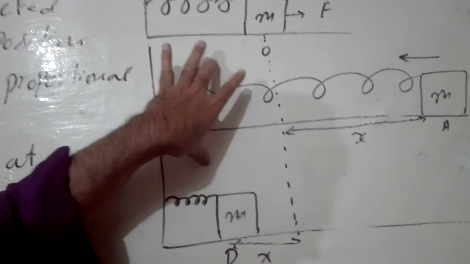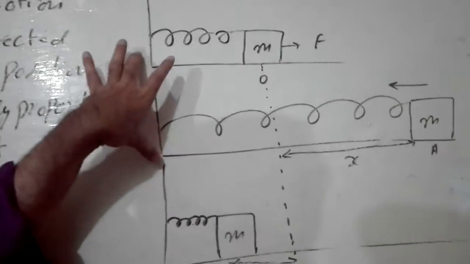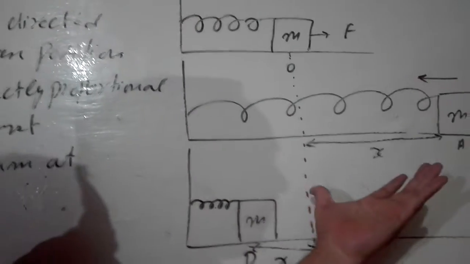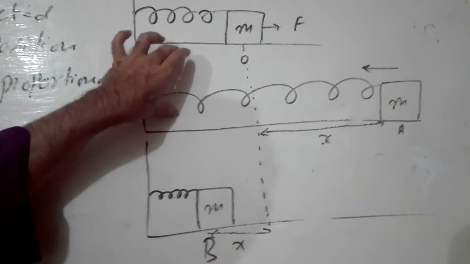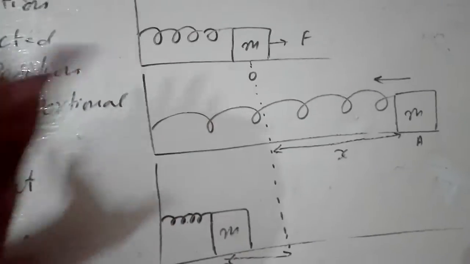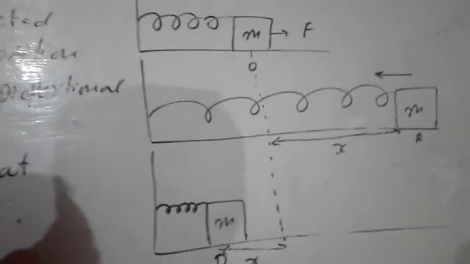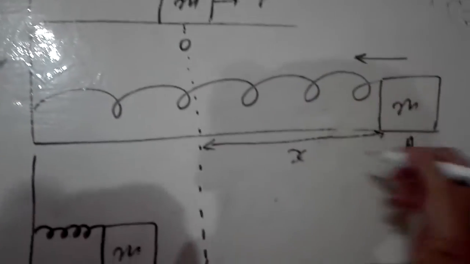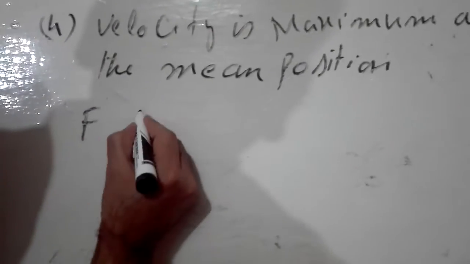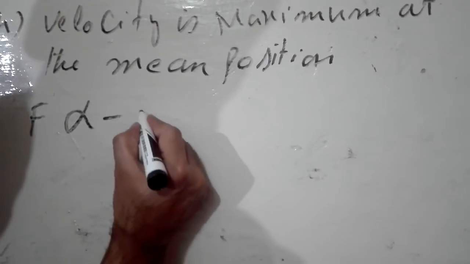So till now I have proved verbally that the motion of the mass is simple harmonic motion, but we have to prove mathematically that this kind of motion is a simple harmonic motion. How can we prove this mathematically? Let there be a force F. Clearly, according to our definition, this force is directly proportional to displacement.